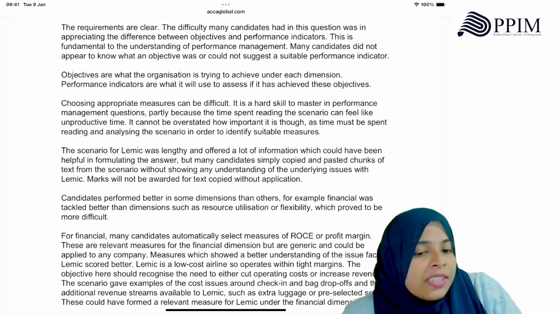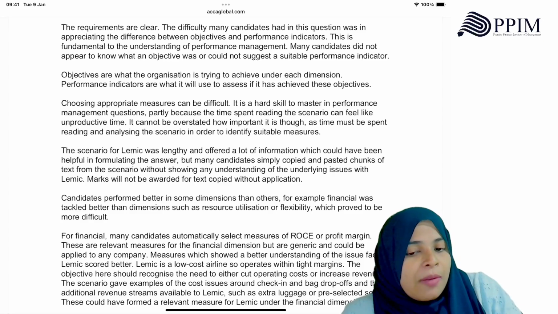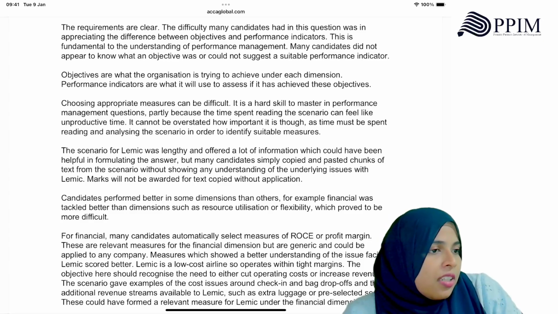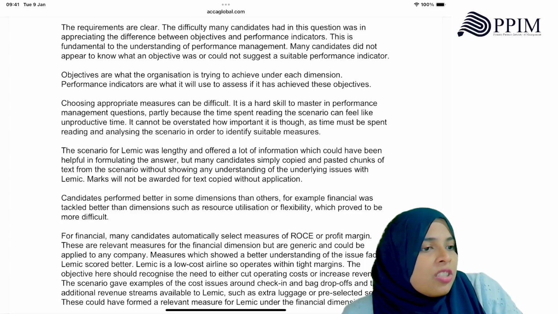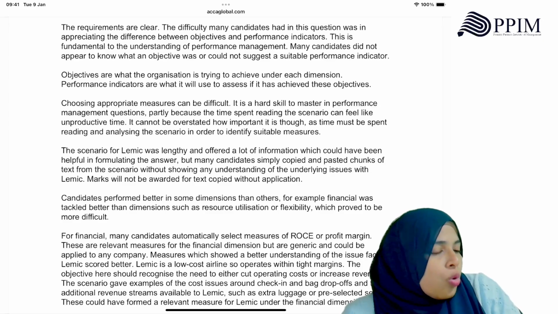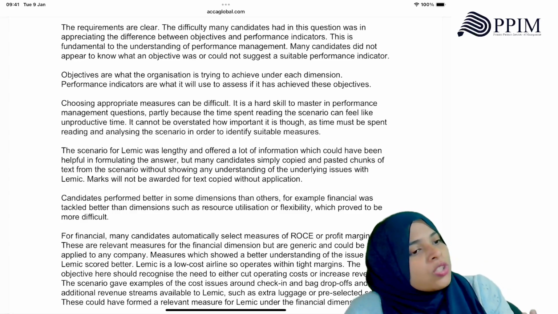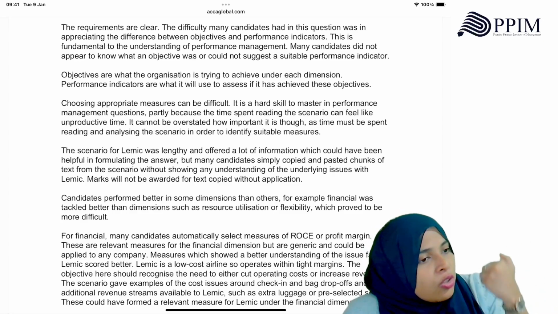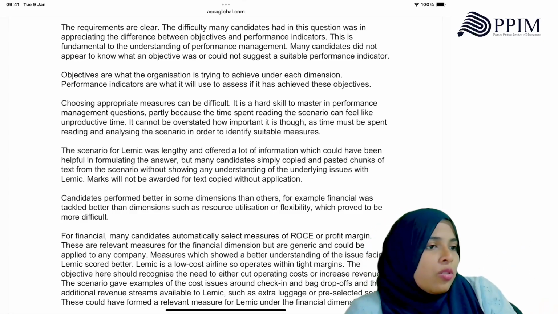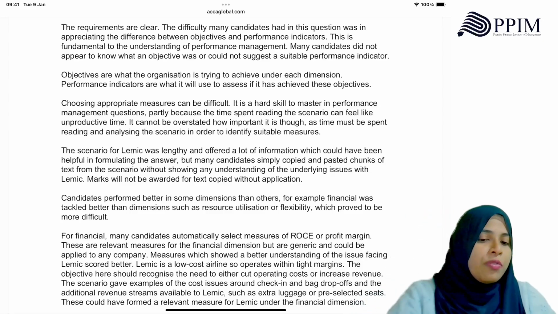Candidates perform better in some dimensions than others. For example, financial was tackled better than dimensions such as resource utilization or flexibility. So you should know what resource utilization is. You should know what flexibility is. Then only you can identify a suitable objective for that. And then only you can identify a suitable indicator for that also. These proved to be more difficult.